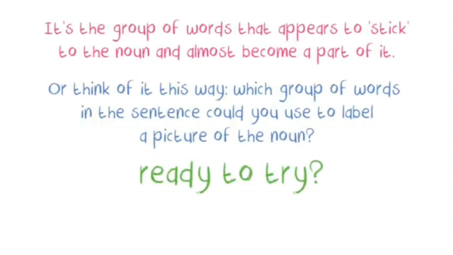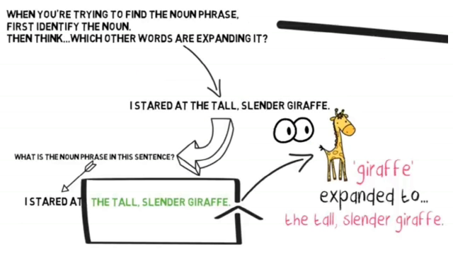It's the group of words that appears to stick to the noun and almost become a part of it. Or think of it this way: which group of words in the sentence could you use to label a picture of the noun? Ready to try? If you are looking at a picture and there is a title for it, that may not be only a noun, but something else added to the noun to define it more. So these also can be noun phrases. So we have something to try here.